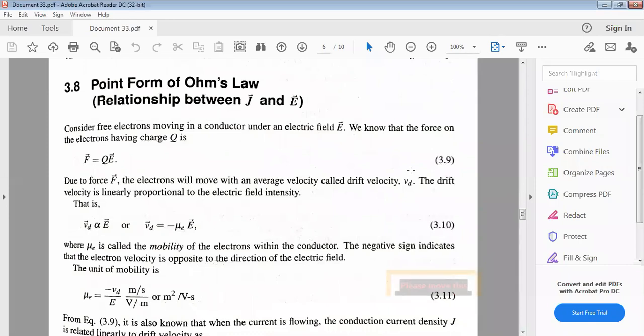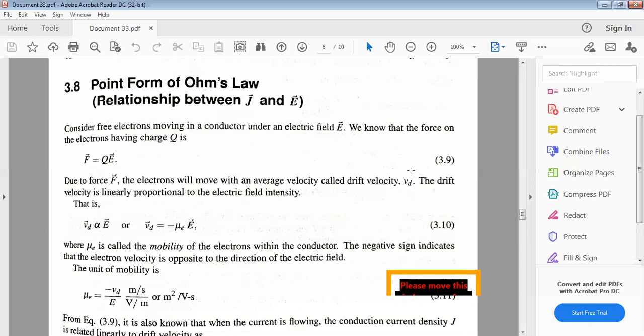See here, this is the point form of Ohm's law. The relation between J and E. Actually, that is J equal to sigma E, right? J equal to sigma E, and I think you already learned this in the first unit of semiconductor physics. Without this topic, there is no semiconductor physics. Okay, point form of Ohm's law.